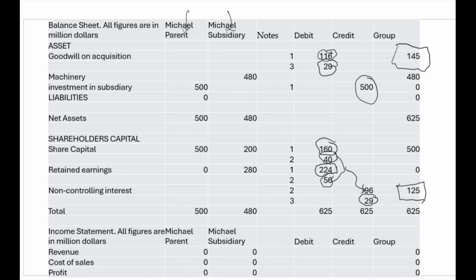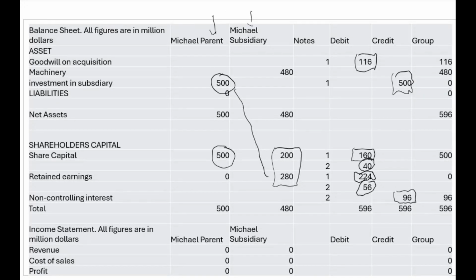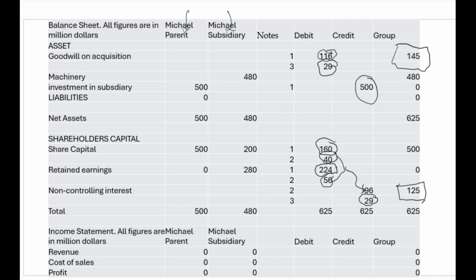If we compare this with the net assets measurement, we can see the goodwill was 116 and non-controlling interest was 96. So the difference between the two is because we assign additional goodwill to non-controlling interest, as it's now measured at fair value. So under the fair value method, 100% of goodwill is included in the consolidated financial statements.